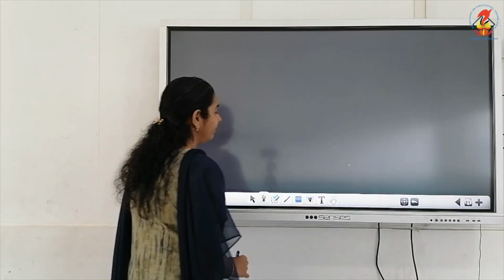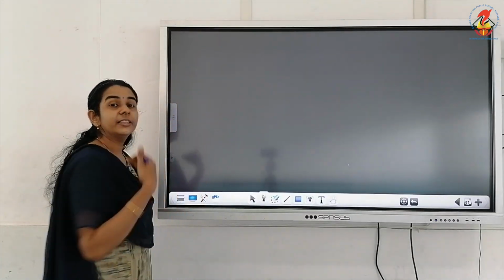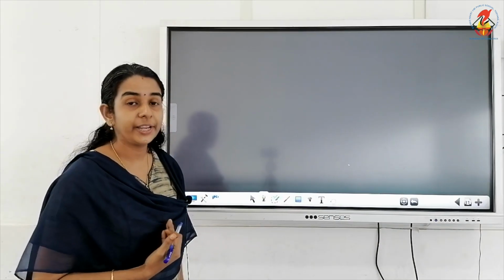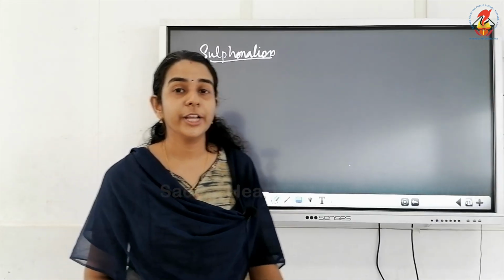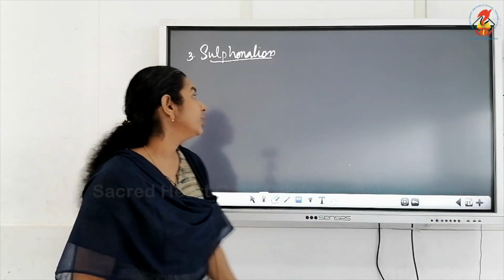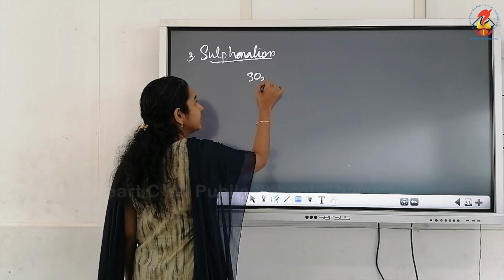And last we have the third electrophilic substitution reaction, that is sulfonation. We know that sulfonation means the introduction of a sulfonic acid group. What is the sulfonic acid group?